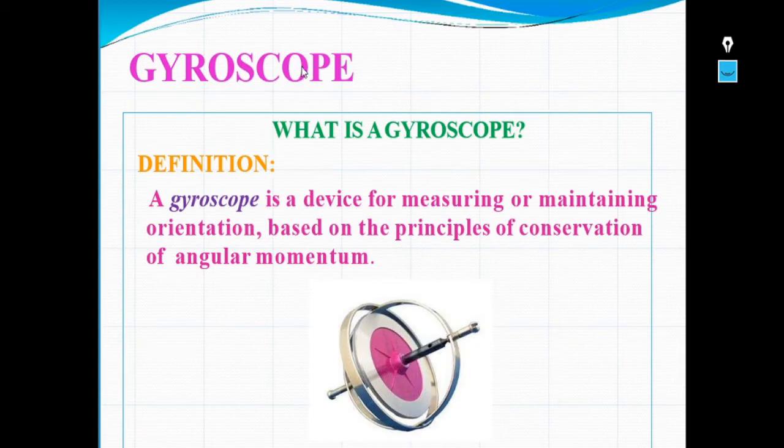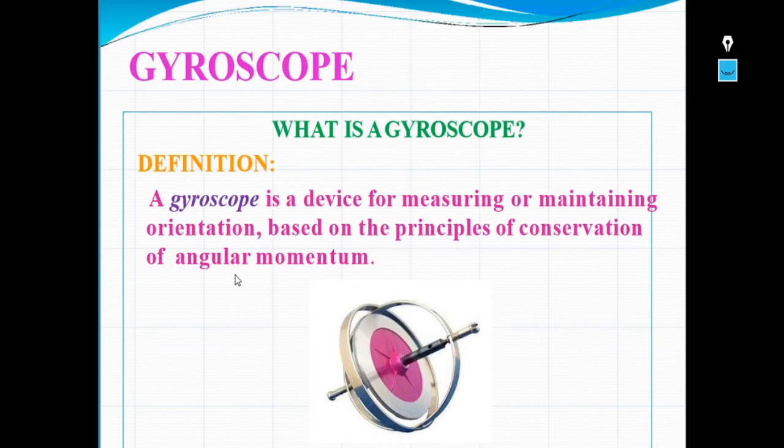First, let us see what is a gyroscope. According to the definition, a gyroscope is a device for measuring or maintaining orientation based on the principles of conservation of angular momentum. So a gyroscope is an instrument which is used to measure or maintain orientation based on the conservation of angular momentum.